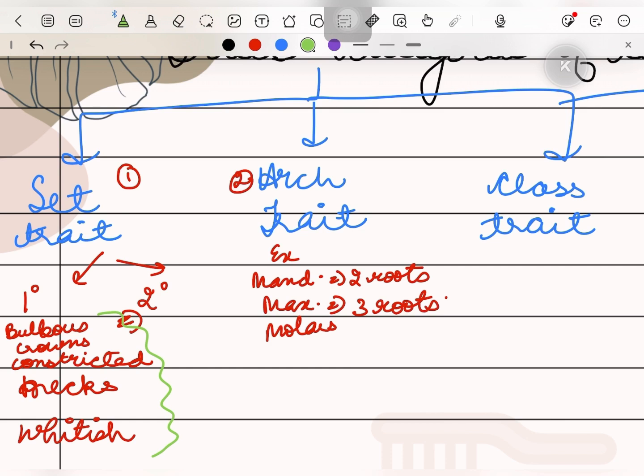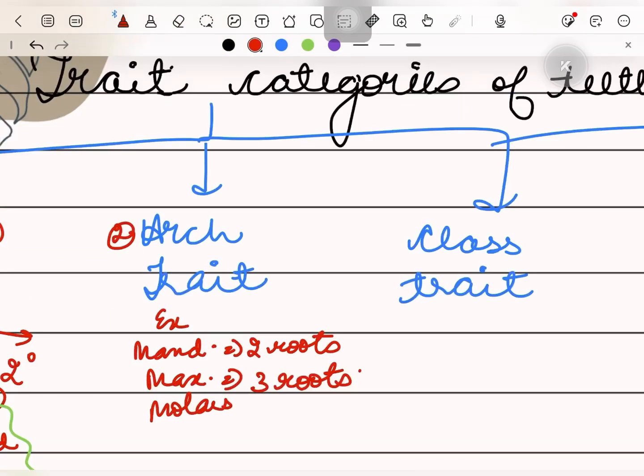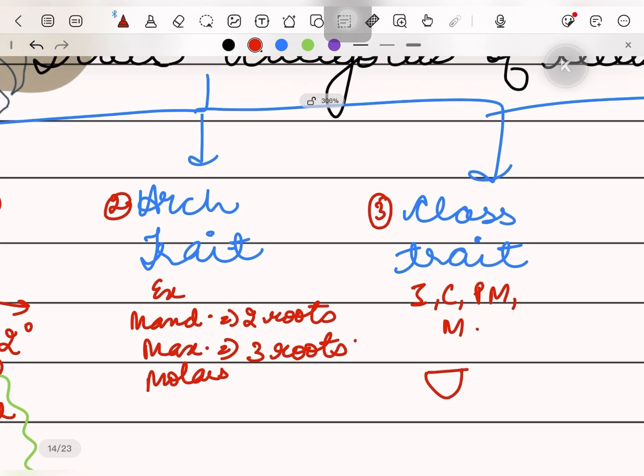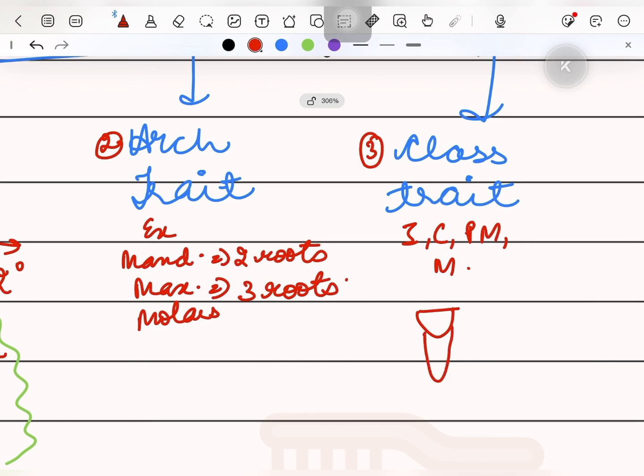And the arch trait distinguishes whether it is a mandibular molar or a maxillary molar, like any tooth, if it is a maxillary tooth or a mandibular tooth. Okay. Third is class trait. It distinguishes the 4 classes of teeth, that is incisors, canines, premolars, and molars. For example, incisors have straight incisal edges, that is very efficient for cutting. Canines have single pointed cusps for piercing of the food.